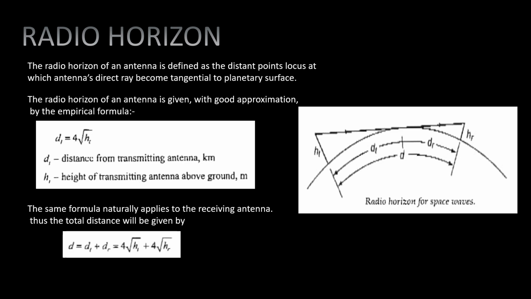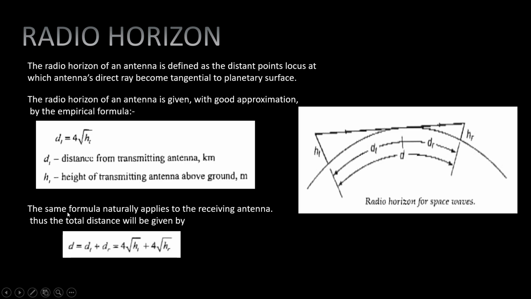Now, radio horizon. The radio horizon of an antenna is defined as the locus of distant points at which the antenna's direct ray becomes tangential to the planetary surface. You can see here this becomes tangential to this planetary surface. The radio horizon is given by dt is equal to 4 root ht.